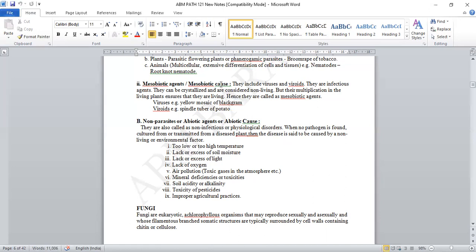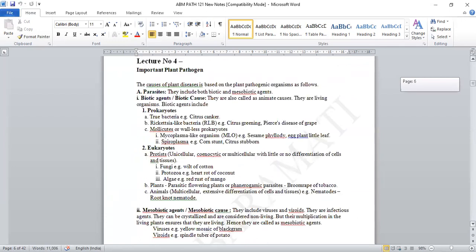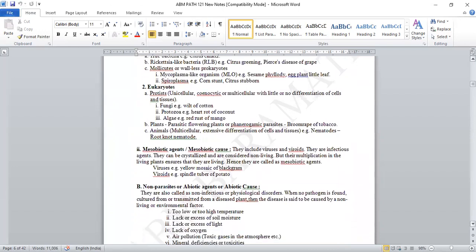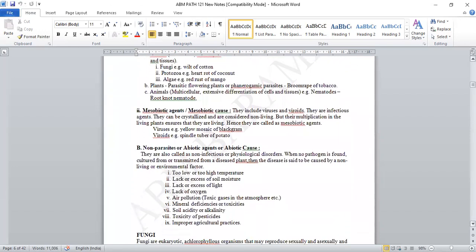Now we have seen the two components that are parasitic in nature. That is about the biotic agents, where we have seen the examples of prokaryotes and eukaryotes. The second parasitic one is the mesobiotic cause, where we have seen the viruses and the viroids.